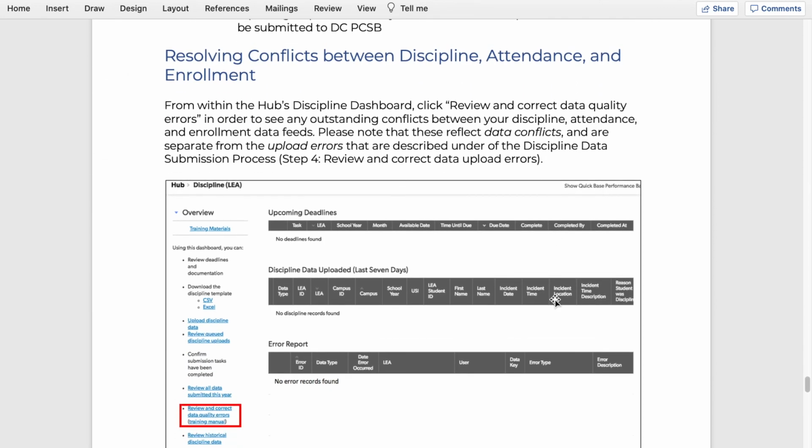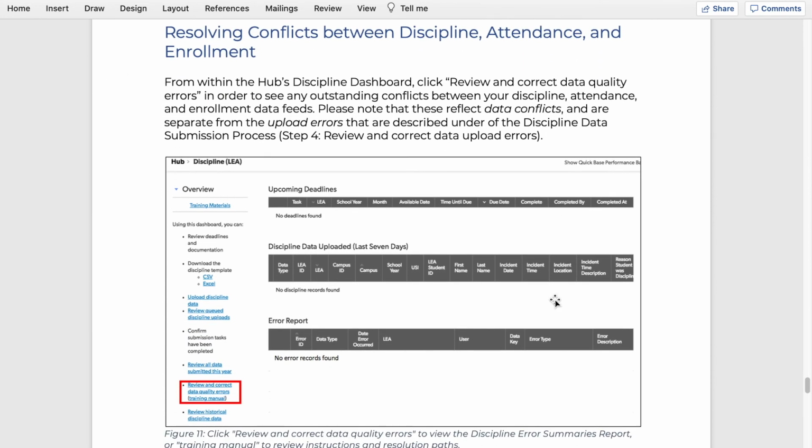And the last thing I want to quickly touch on, we cross-reference the discipline data that you submit to us with your attendance and enrollment data. So let's say you submit a suspension for a student, but it predates the student's entry date in your enrollment data, for example. Or let's say you say a student was suspended out of school for 5 days, but for some reason in your attendance data, the student was marked present on all 5 of those days.